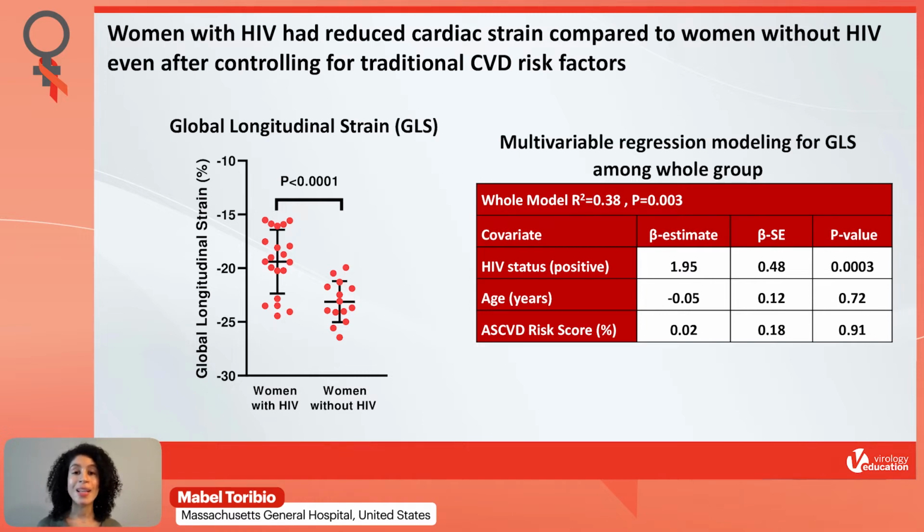And here the less negative number is indicative of reduced cardiac strain. We also performed additional analyses where we controlled for traditional cardiovascular risk factors and found that HIV status remained an independent predictor of cardiac strain among our study cohort.